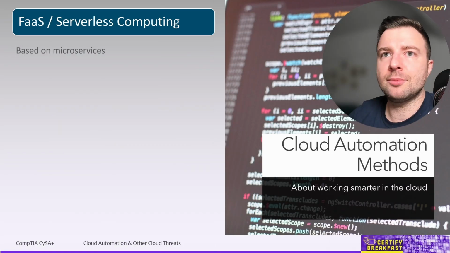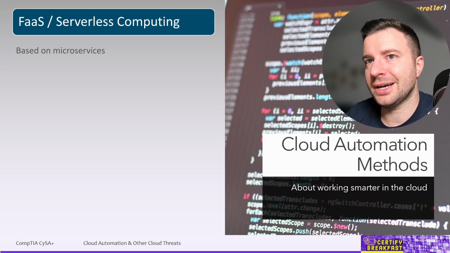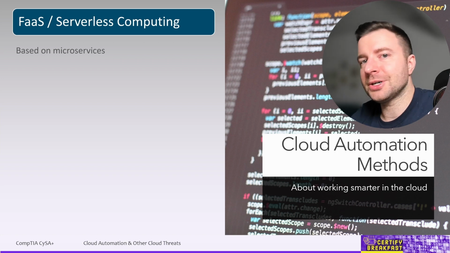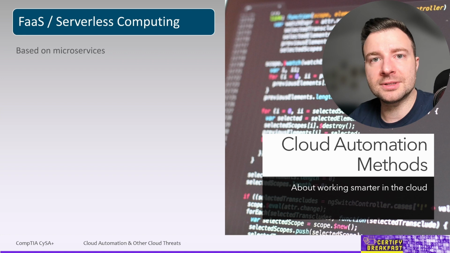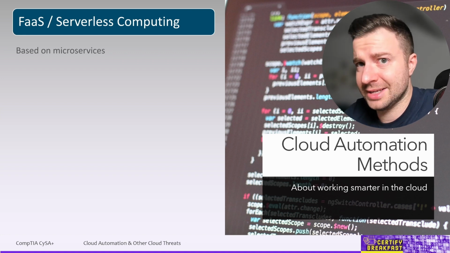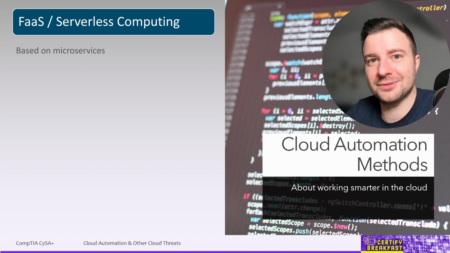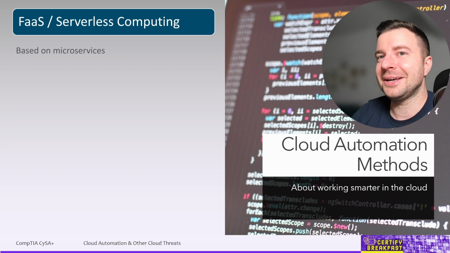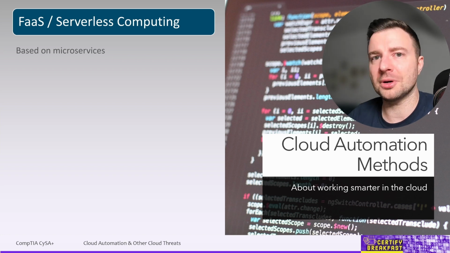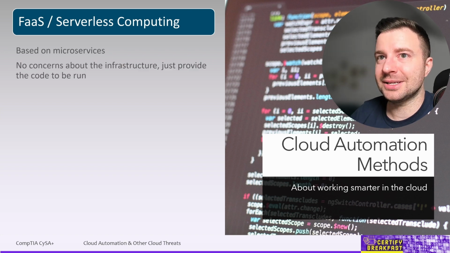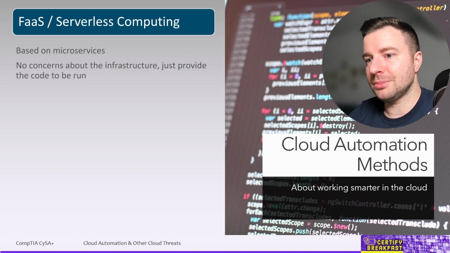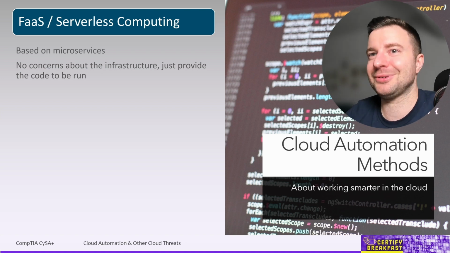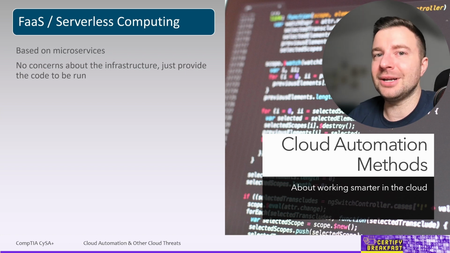A more recent technology which emerged kind of at the same time as the modern microservices approach is called function as a service, also known as serverless computing or serverless architecture. So what exactly is this? Is it running code without servers, without infrastructure? Well, it is kind of advertised like that, as in any function as a service offering, and all cloud providers have it. They advertise it as not requiring any kind of infrastructure. But as we all know, code cannot just run magically, so it does need some infrastructure to run on. It's just that you're not going to gain access.